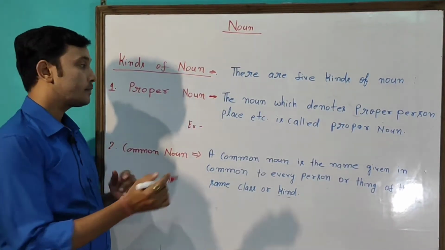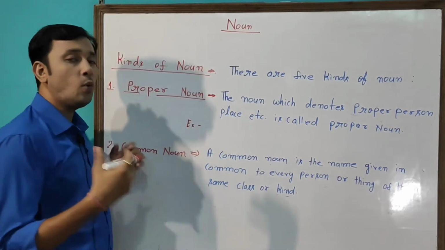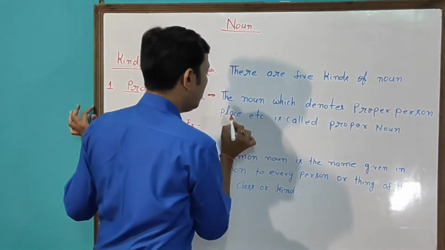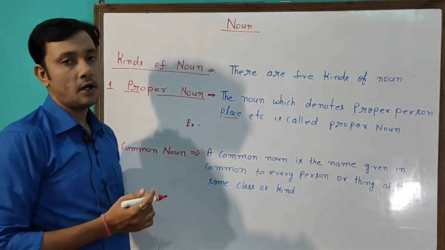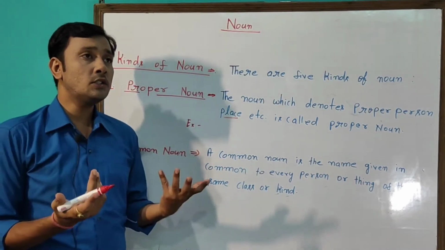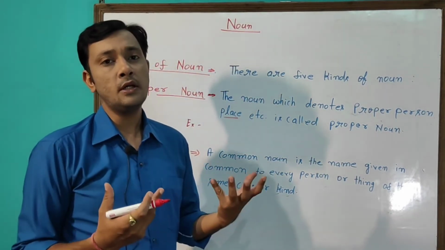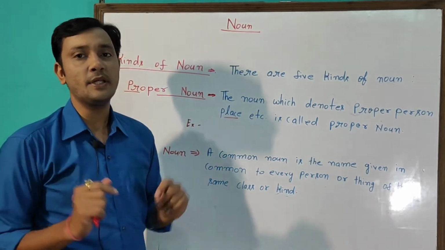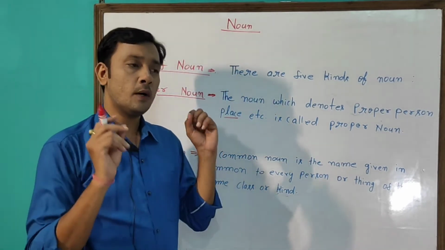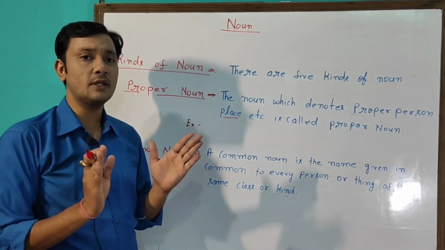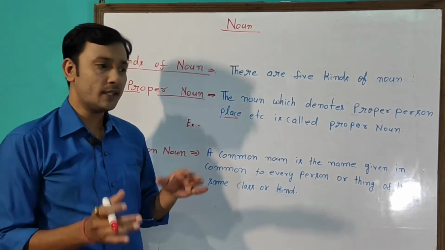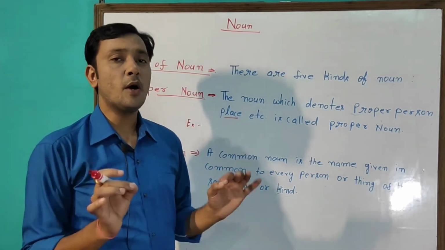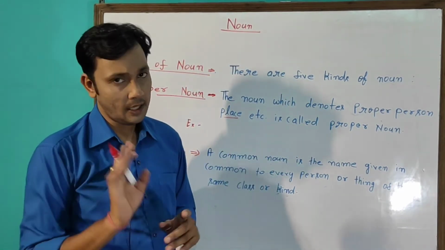Proper noun. Now what is proper noun? A proper noun means the noun which denotes a proper person, place, etc. is called proper noun. Means, in other words, when we give a particular name to a person or thing, it becomes a proper noun. And proper noun always begins with a capital letter. You always keep in mind, where the proper noun comes, it's always written with a capital letter. Whether it comes at the beginning of the sentence, or in the middle, or at the end of the sentence, proper noun always starts with a capital letter.